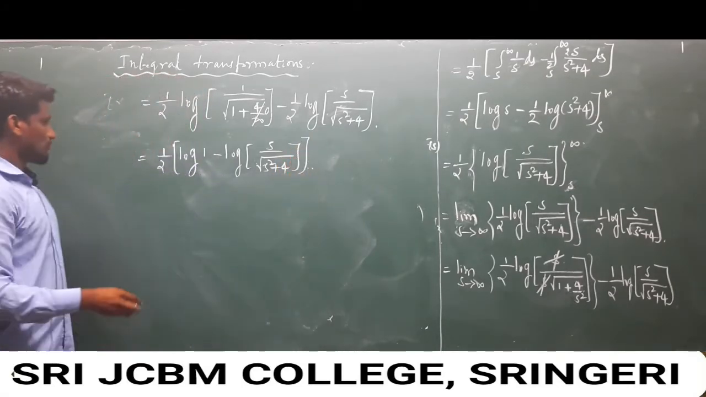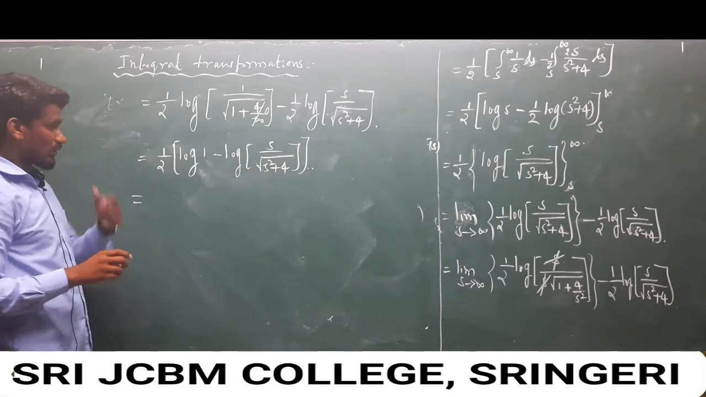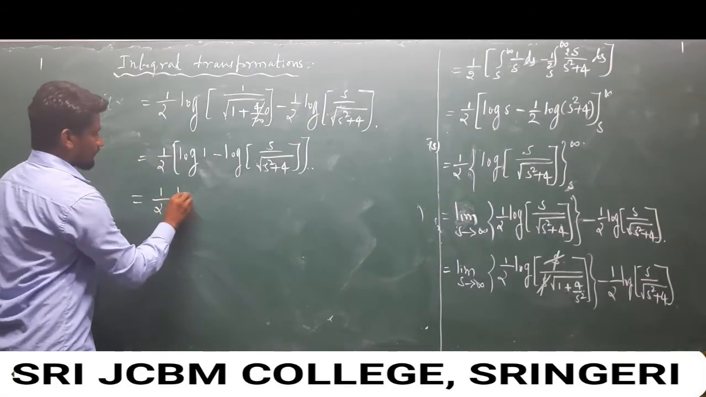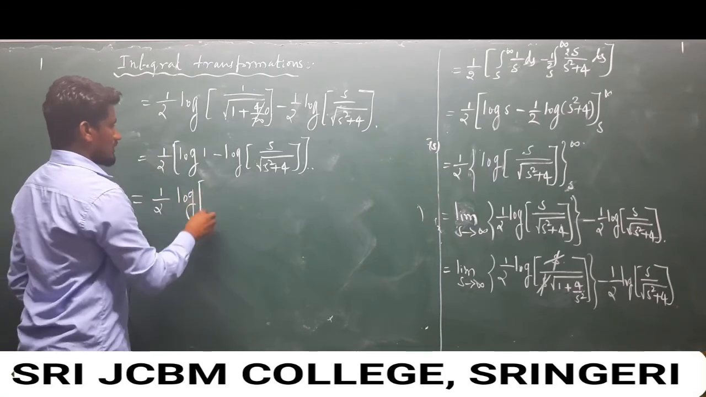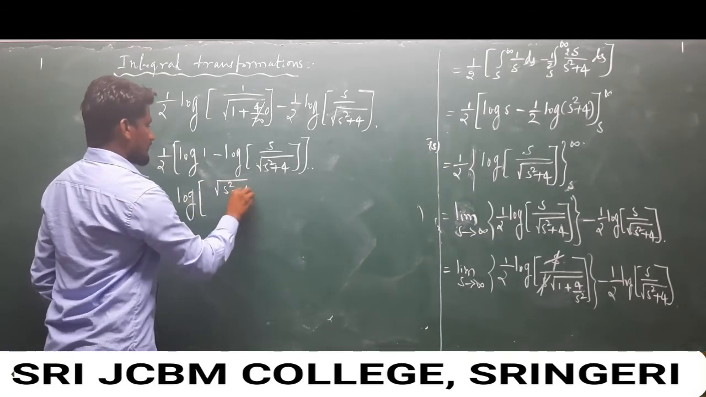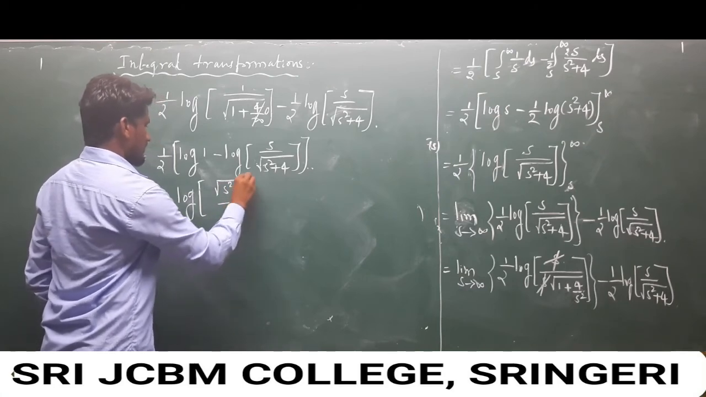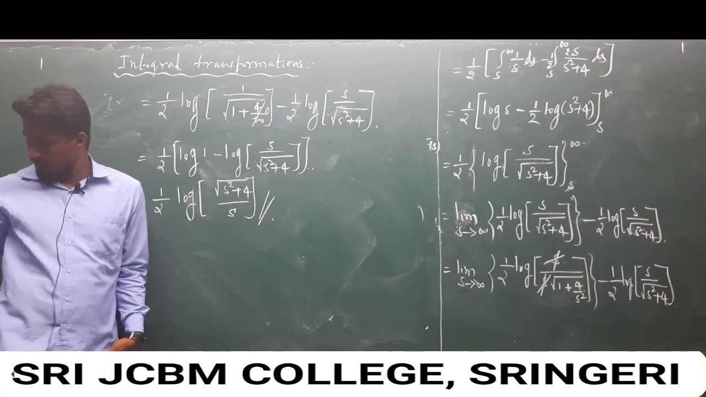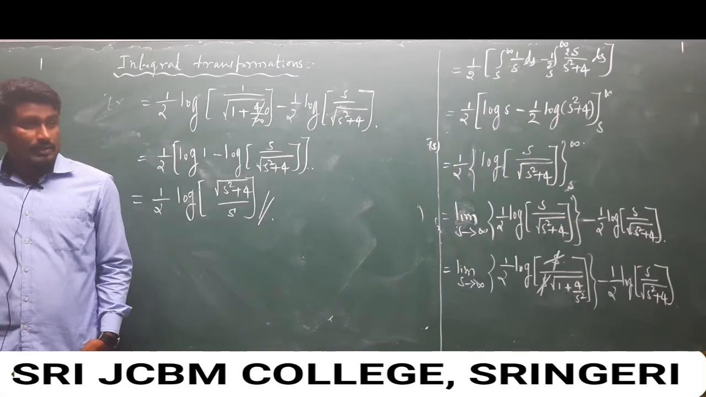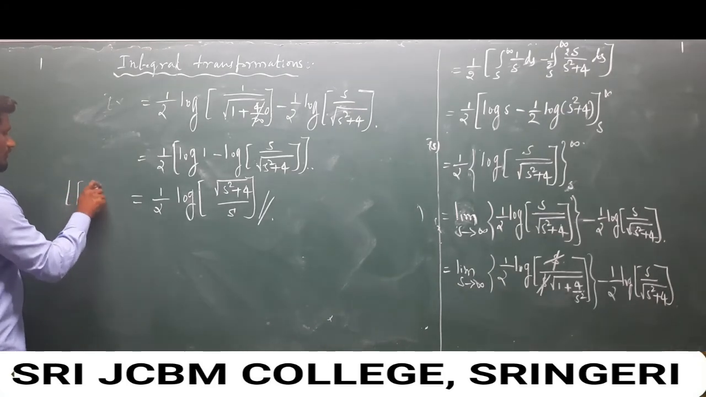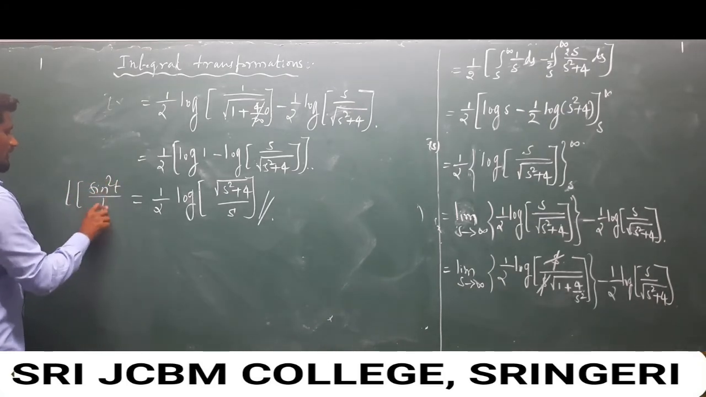So again apply the logarithmic property. So 1 over 2 log of a square plus 4 divided by s, and this is the answer for the given Laplace transform of sin square t over t.